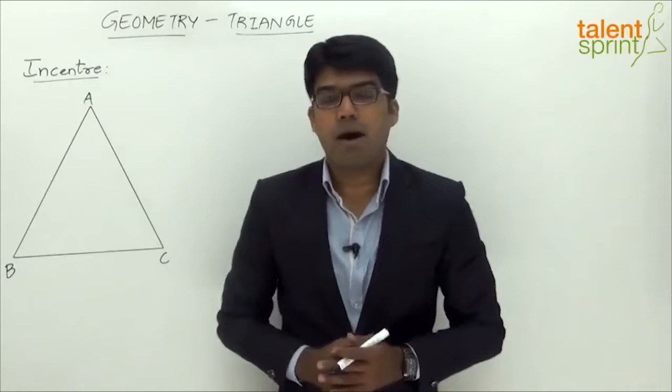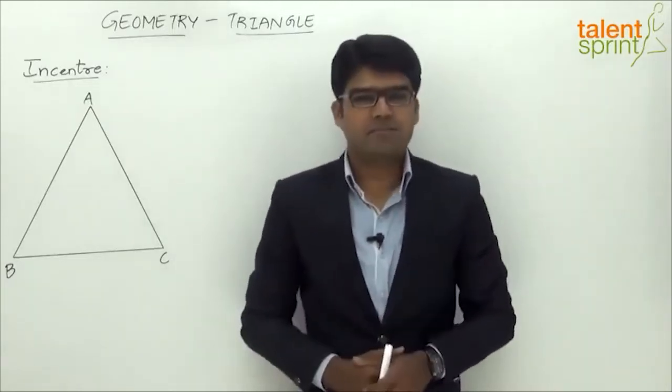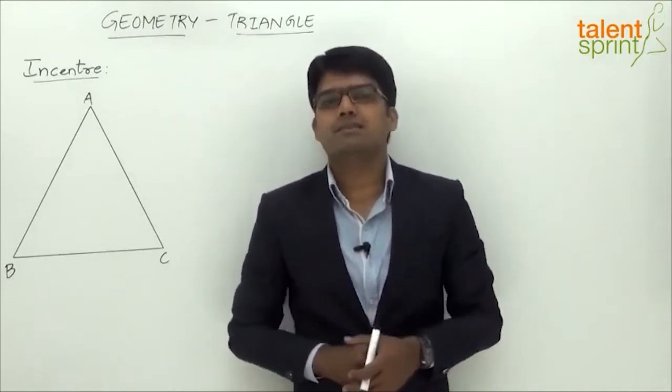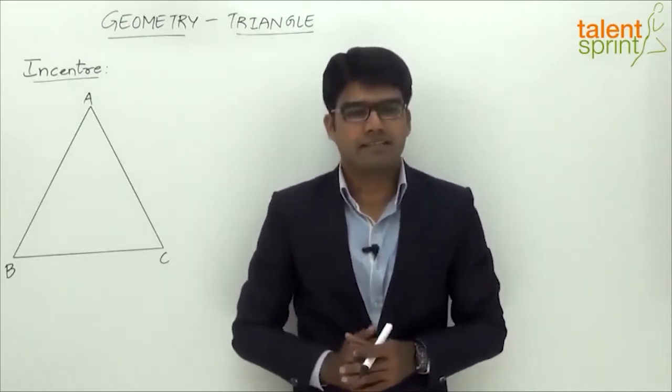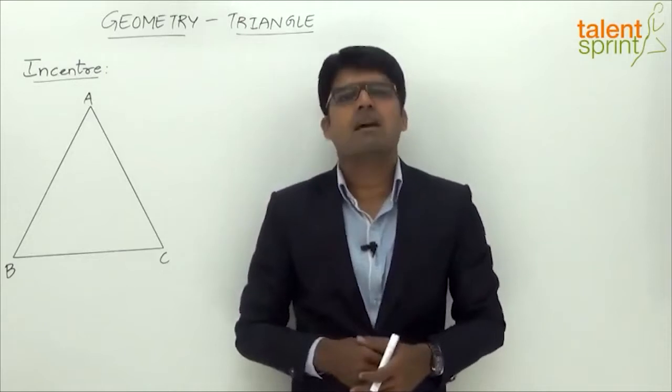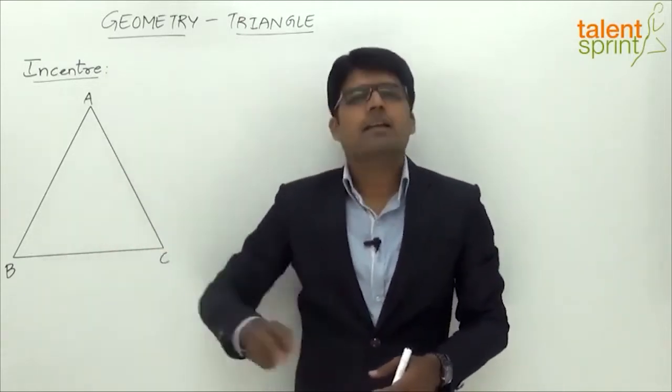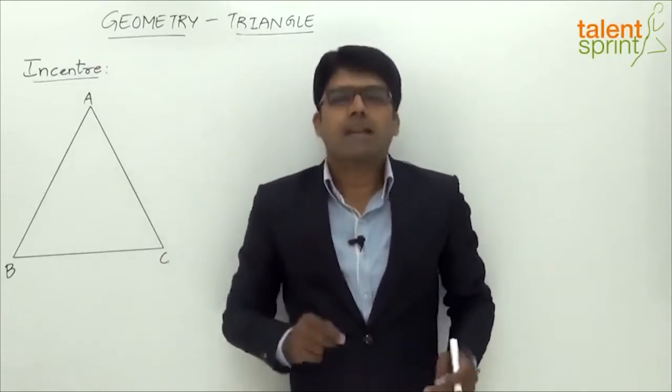And let us now learn about the incenter of a triangle. Incenter is the point of intersection of the angle bisectors of the interior angles of the triangle. Now what is meant by an angle bisector? Well, an angle bisector is a line that divides the interior angle into 2 equal parts, or 2 equal angles, right?